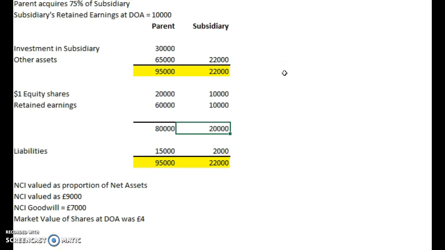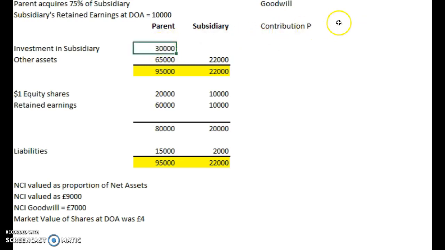So number 1, the NCI is valued as a proportion of net assets. So let's just make a note here. Goodwill. So we've got the parent's contribution from parent, and we know what that is.